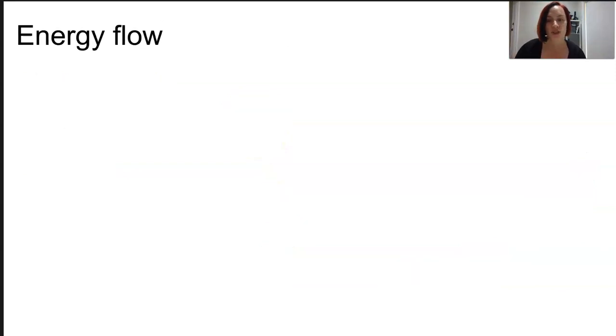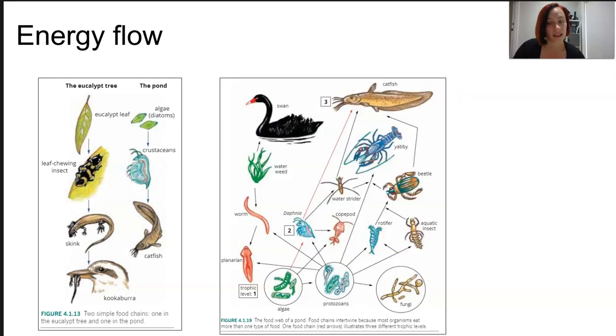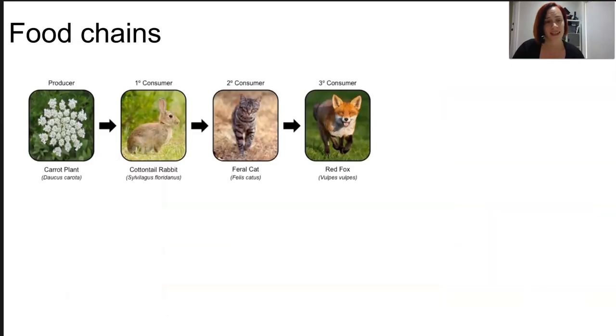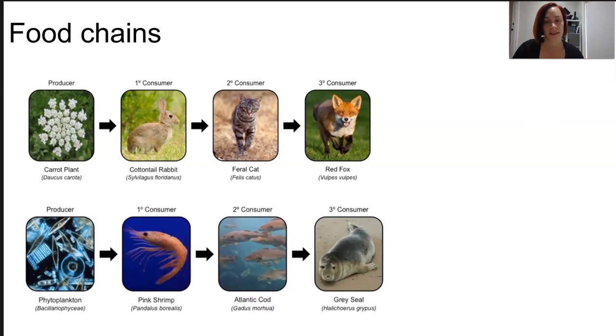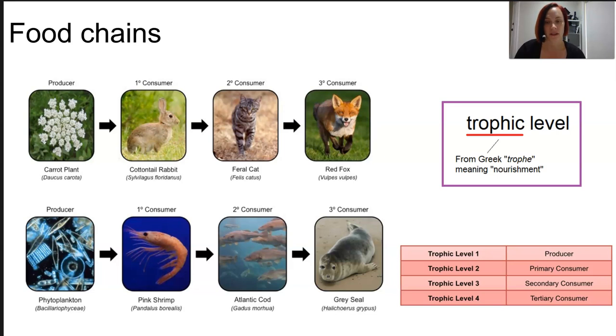Now, energy flows through an ecosystem through the various organisms' interactions. We're talking predation, obviously, consumption, death, and even decomposition. Now, these relationships are represented in many ways, like food chains, food webs, or even pyramids. Food chains are simplistic linear chains, and they show feeding relationships where an organism is being consumed by another at a higher trophic level. And this repeats for a number of different trophic levels, right?